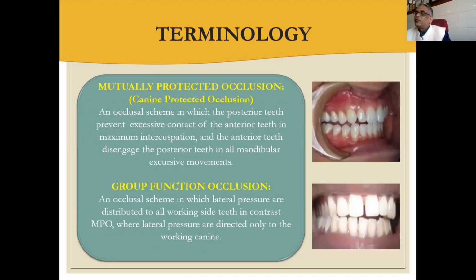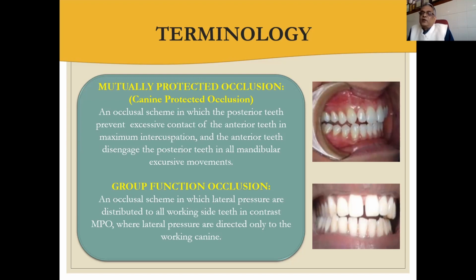Another type of occlusion is mutually protected occlusion, or we call it canine protected occlusion. It is an occlusal scheme in which the posterior teeth prevent excessive contact of anterior teeth in maximum intercuspal position, and the anterior teeth disengage the posterior teeth in all mandibular excursive movements.